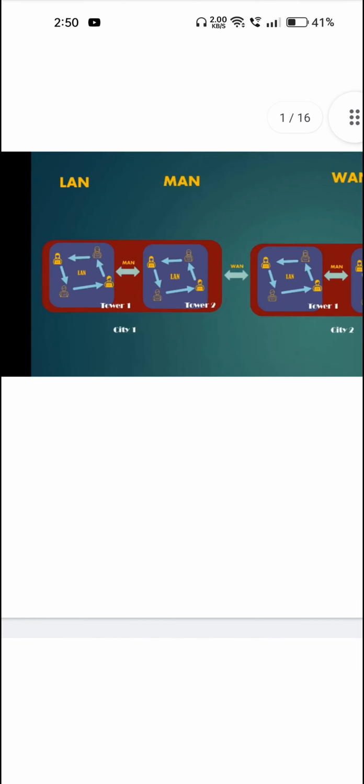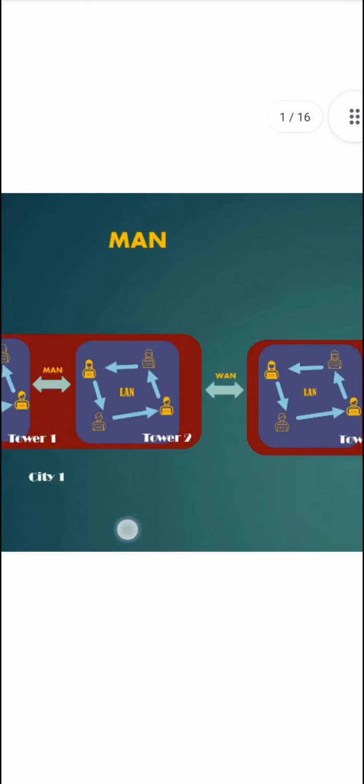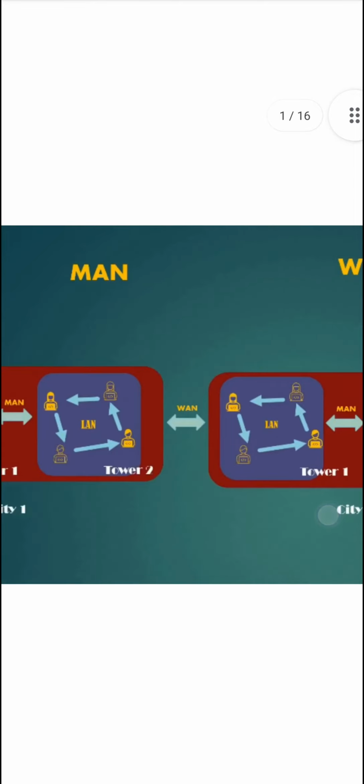Before that, let's see how we were connecting before cloud. We have heard of LAN network, MAN network, and WAN network, right? In a particular place or building, if you want to communicate with all the systems or servers or instances, whatever the name is, the technique we use is the LAN network.